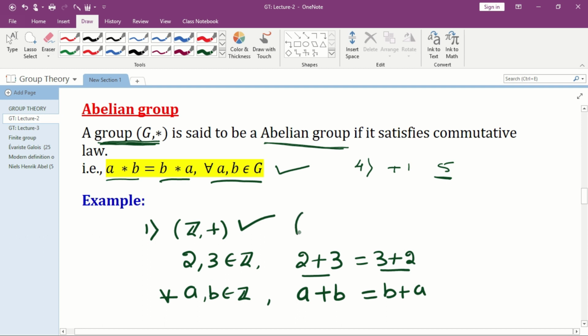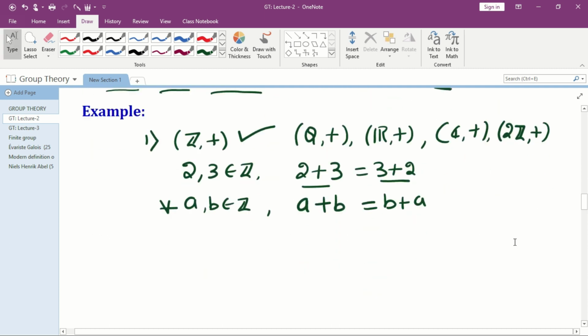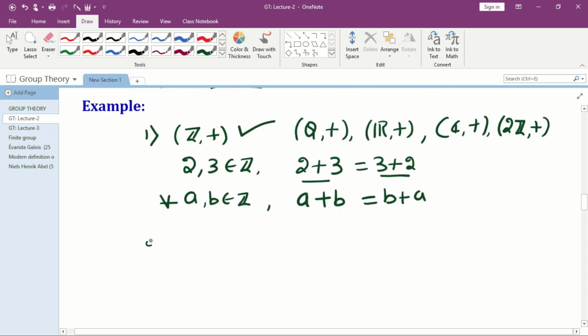Similarly, we can prove (Q, +), (R, +), (C, +) and also (2Z, +) are all abelian groups. And also (Q*, ·), so the set of all non-zero rational numbers under multiplication is also an abelian group. We note that it is already a group.